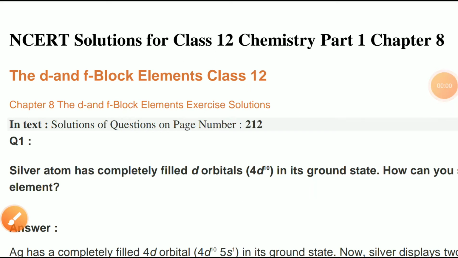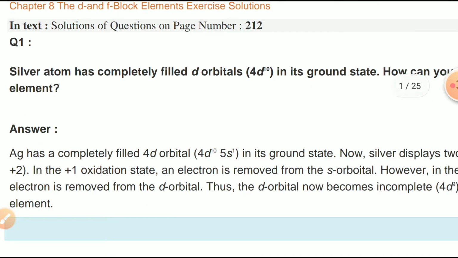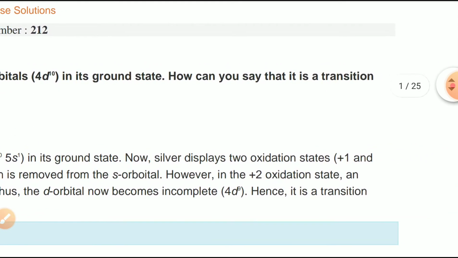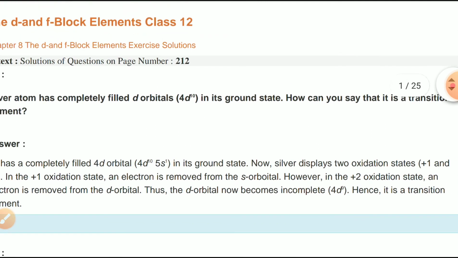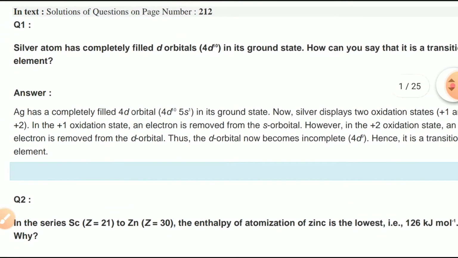D and F block elements, NCERT in-text solution questions. First question: silver atom has completely filled d orbital, 4d10, in the ground state. How can you say that it is a transition element? It is a transition element.